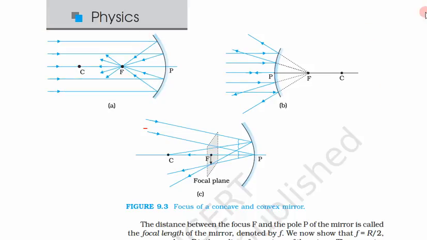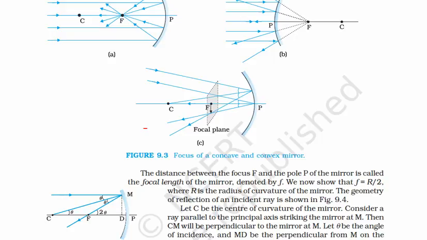Now in the third case, what did we do? We can create a focal plane. Suppose this is our x-axis. Then definitely this axis would be y and this axis would be the z-axis.